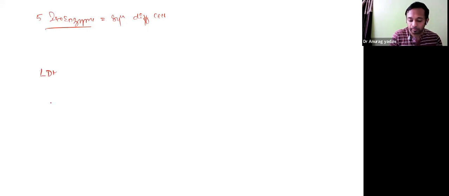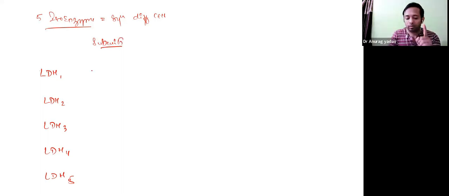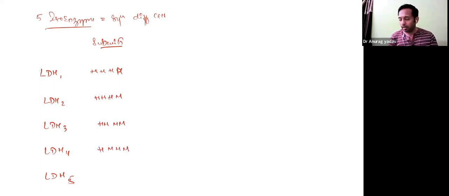LDH1, LDH2, LDH3, LDH4, and the last one LDH5: 5 different types of isoenzymes. Let's see what subunits they are made up of. First, LDH1 is always only H: all 4 are H subunits of protein. In LDH2, one H is replaced with one M subunit. LDH3 is 2H, 2M. LDH4 is 1H, and the remaining are M subunits. And the last one, LDH5, is completely made up of 4 M subunits.